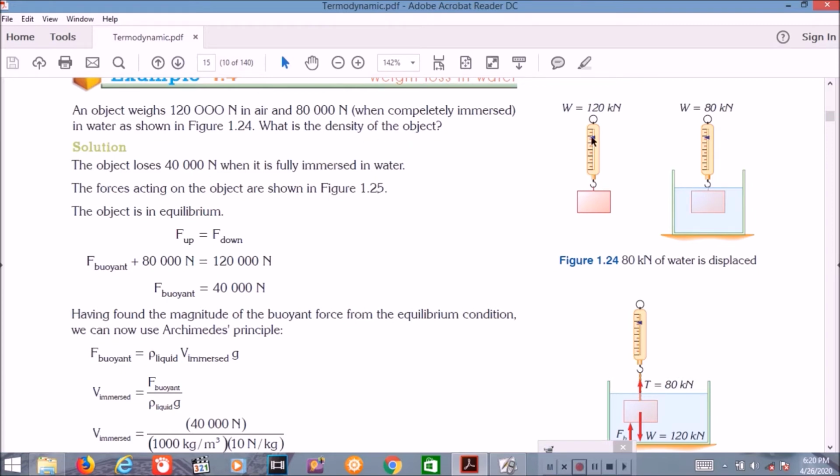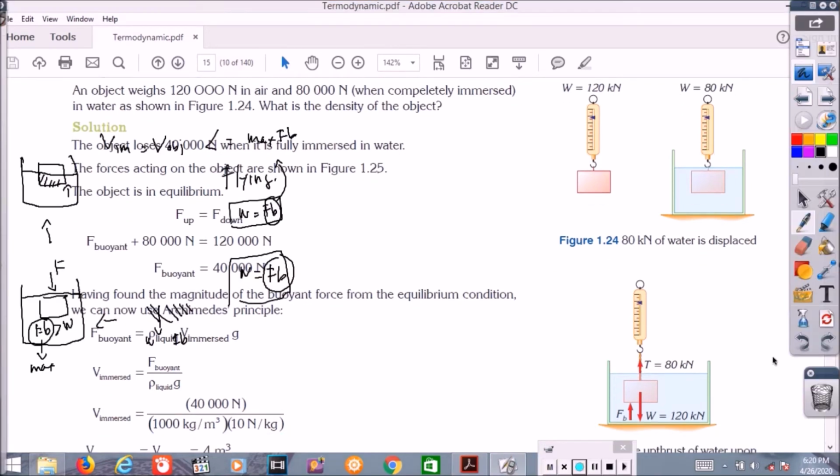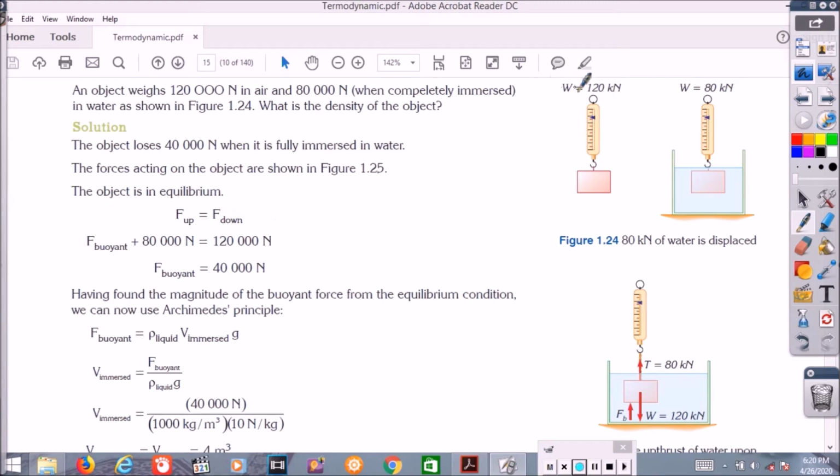From here we directly know the buoyant force acting on the object is 40,000 newtons. I have another symbol for this. The weight in air is the true weight, so we can use W only, and the weight in water we can use the symbol W prime.